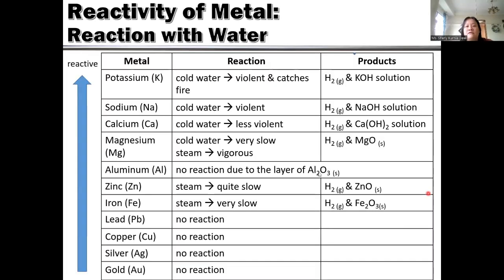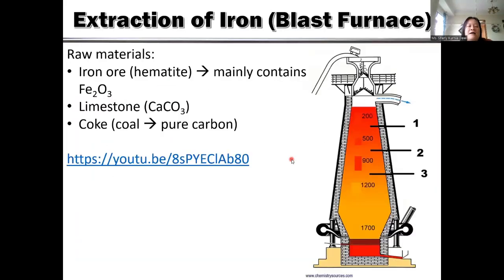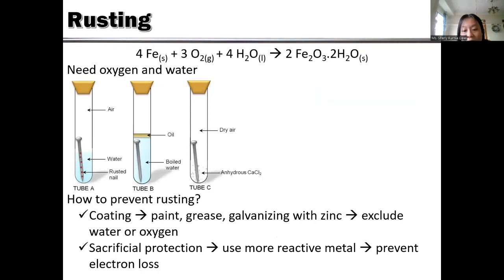So therefore, zinc will give the electron into the iron. So the iron will not oxidize. That is the sacrificial protection. Zinc is more prone to be positive ion than iron because it's more reactive than iron.